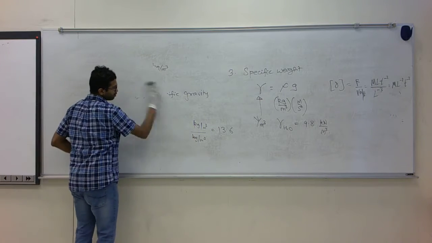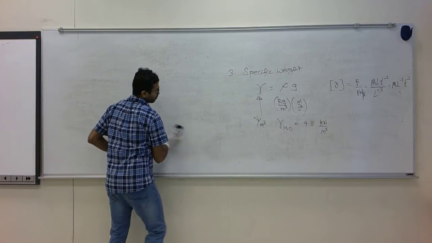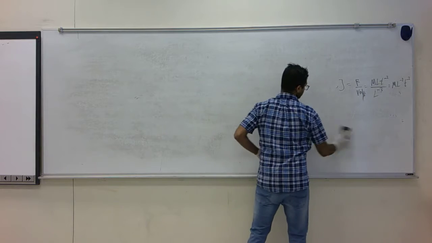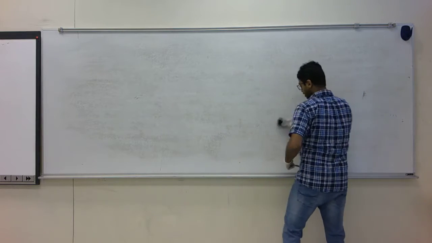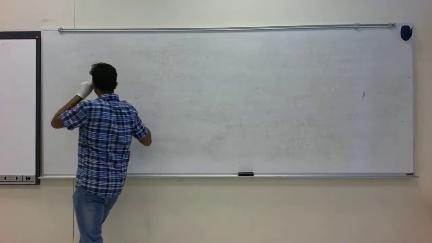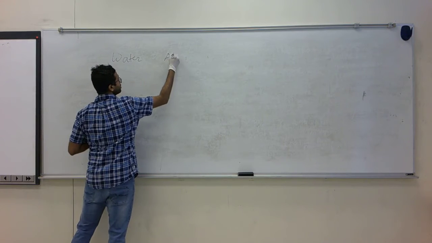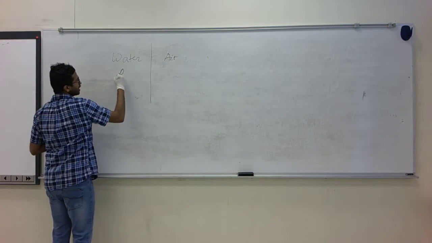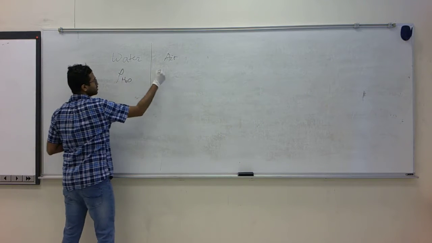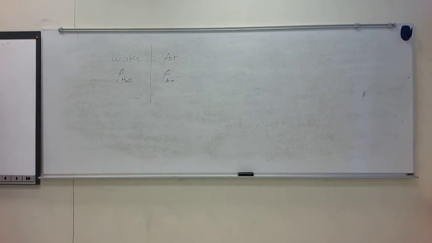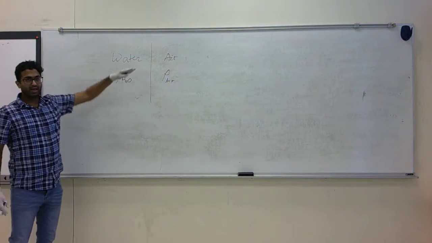Next to density, consider two fluids, one being water and the other being air. Obviously the density of water is much higher than the density of air. That's one difference, but it is not the only difference between water and air.